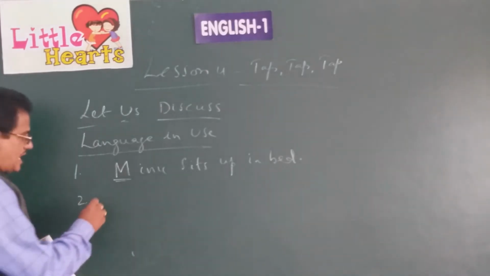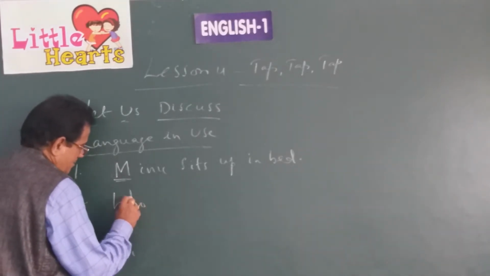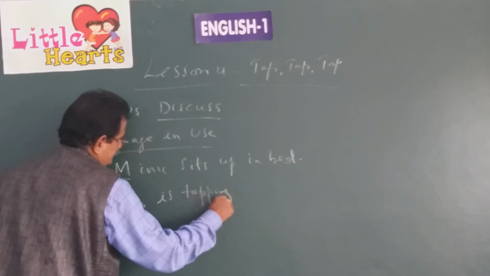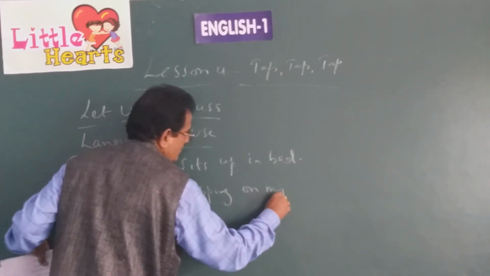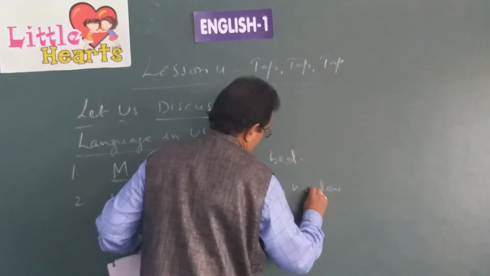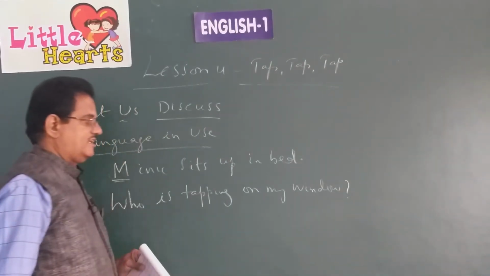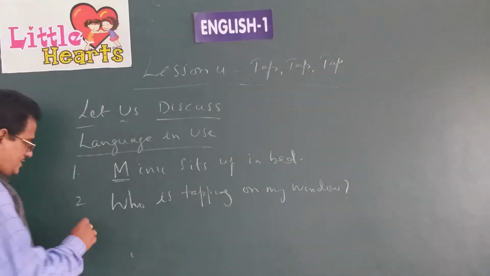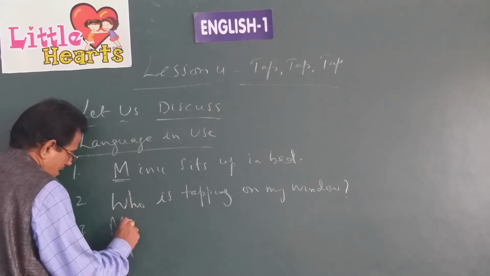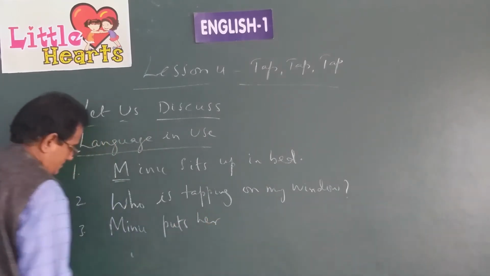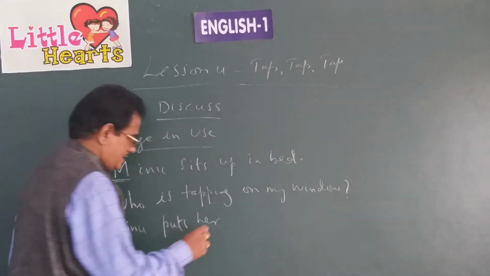Who is tapping on my window? W must be written capital letter. Who is tapping on my window? What is this, children? This is a question. So we write a question mark at the end. Meenu, M capital letter you should write. Puts her pillow on her head.